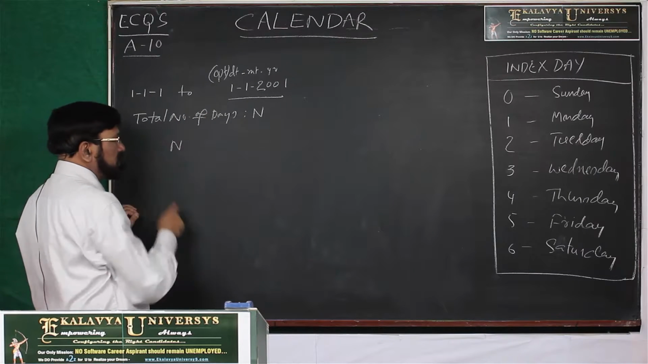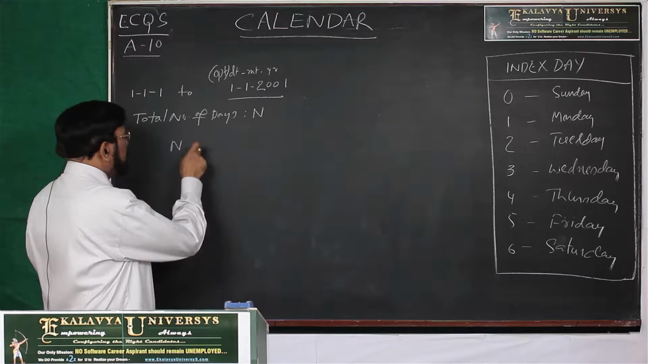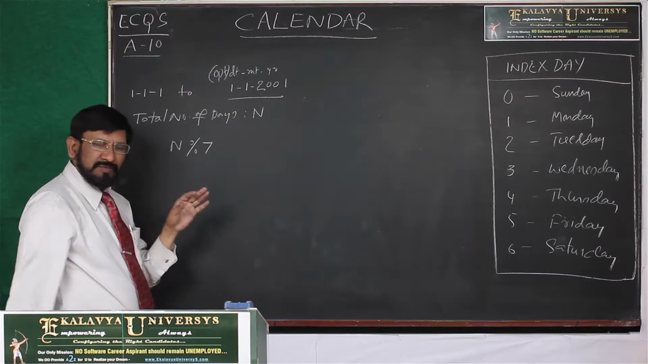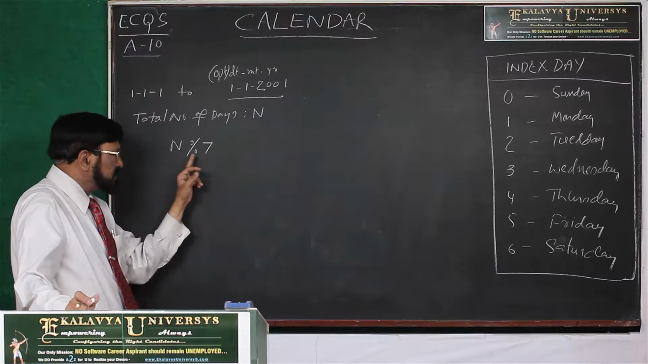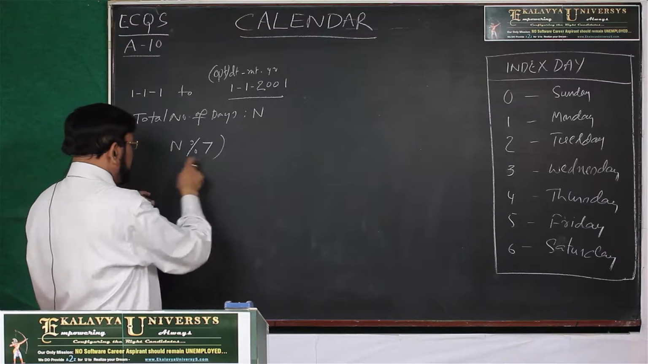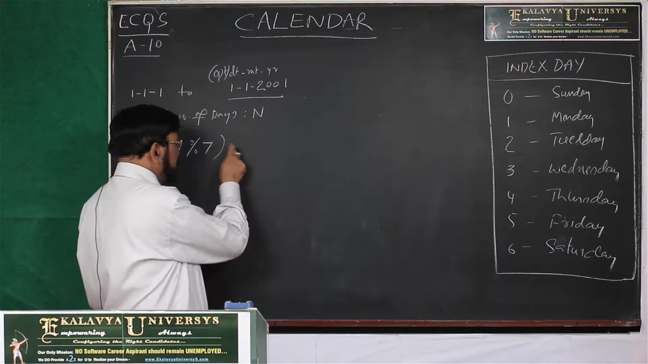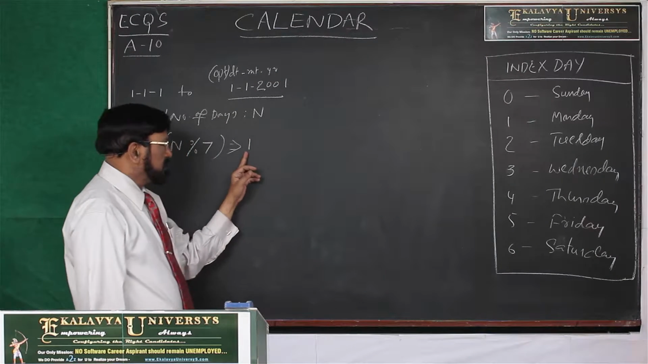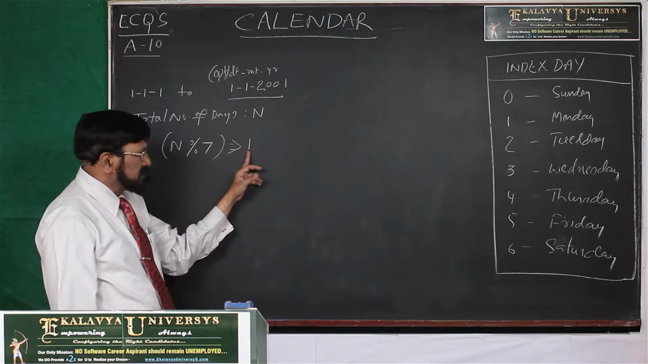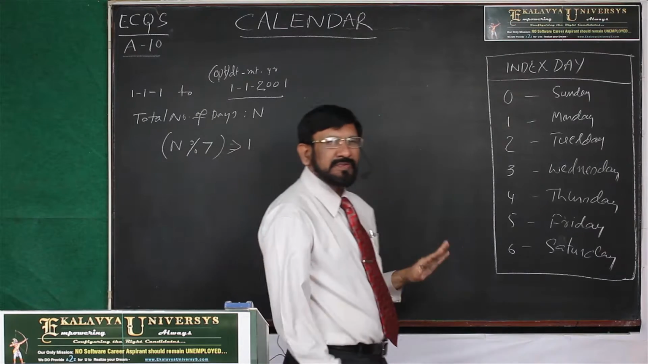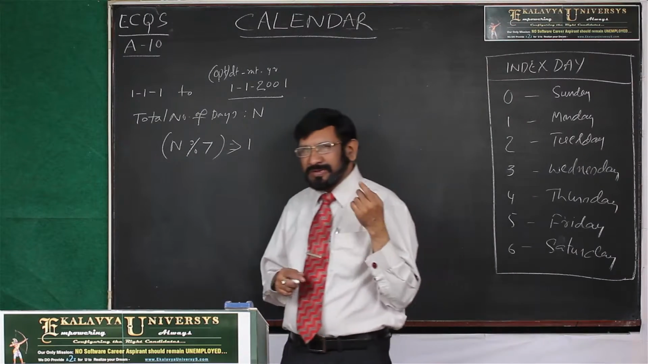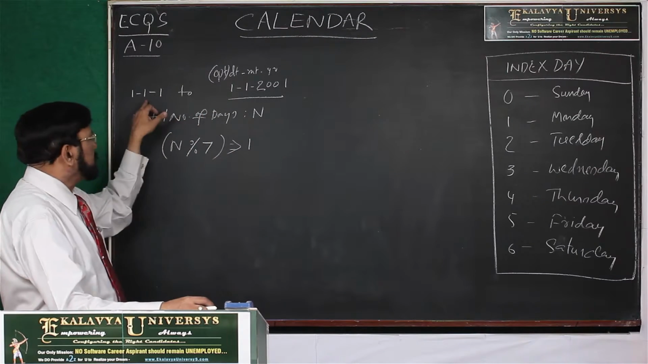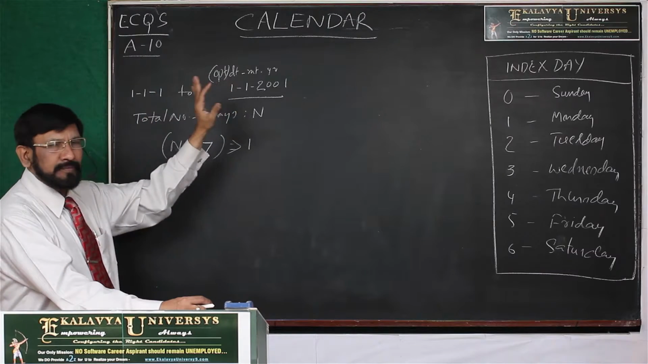How can you make the calculation? What is the day? If you have to calculate, n modulus 7, always I am using this freely, you understand it as a remainder operator. Then let us say you got 1. That is the index day. It represents the index day, then Monday. This is a simple thing. Now, what is the challenge here? Finding the total number of days from 1/1/1 to up to date.